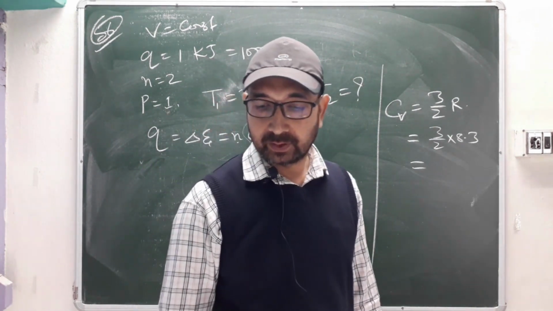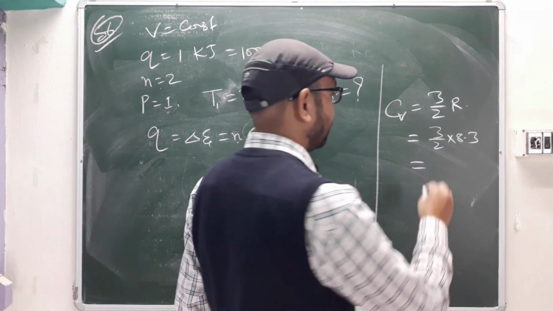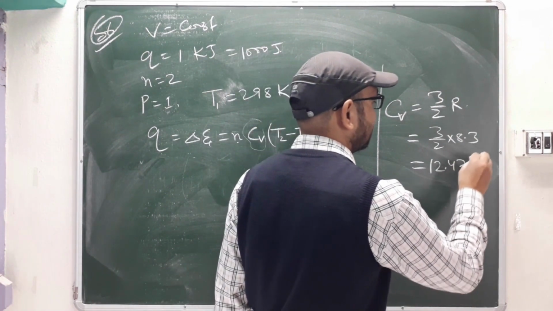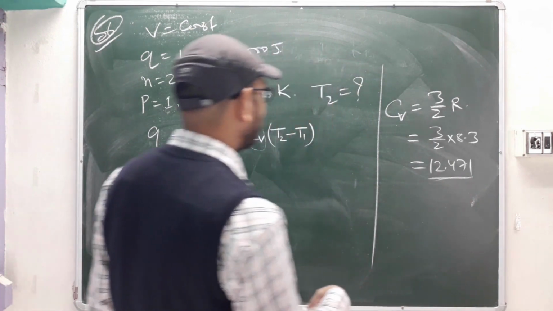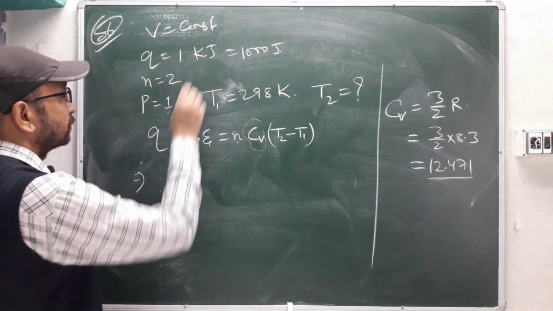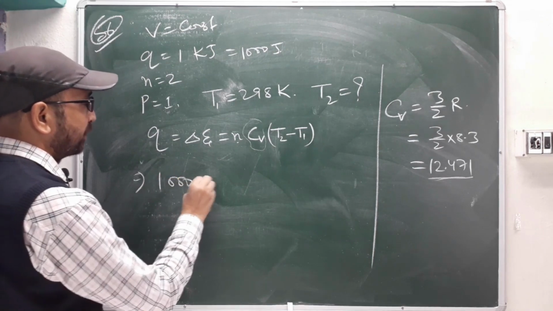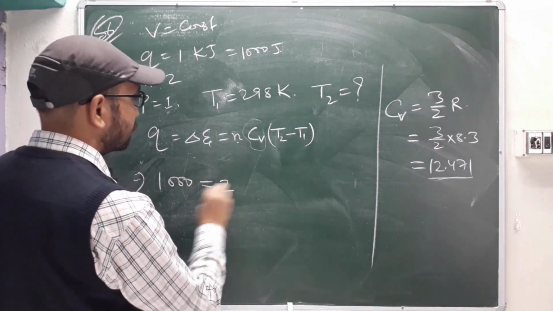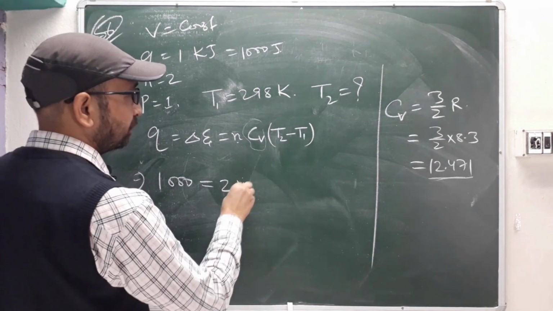I have calculated, it will be 12.471. That value you put here. So you have the Q value also, right? So it is 1000 equal to n, you have 2, and then Cv you have already got,